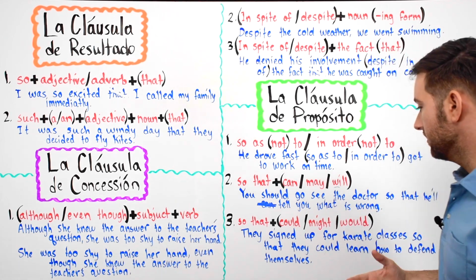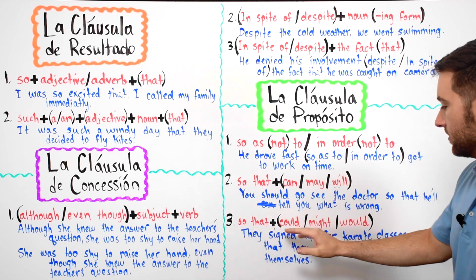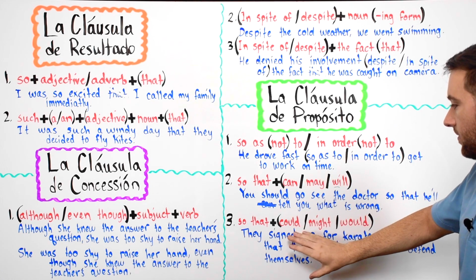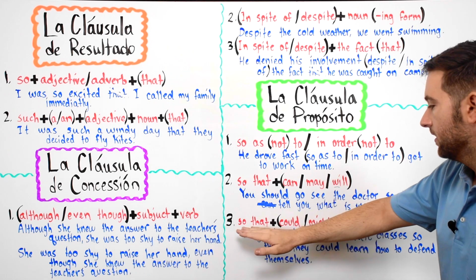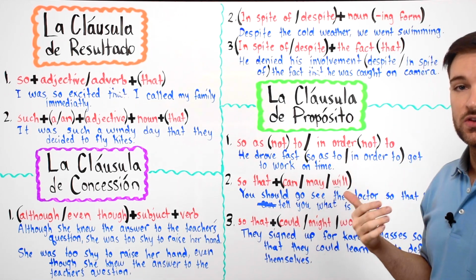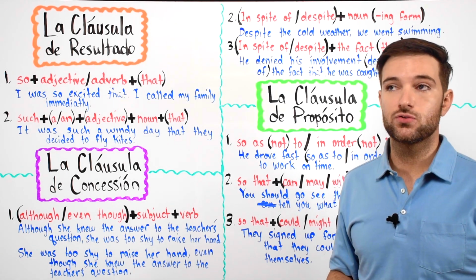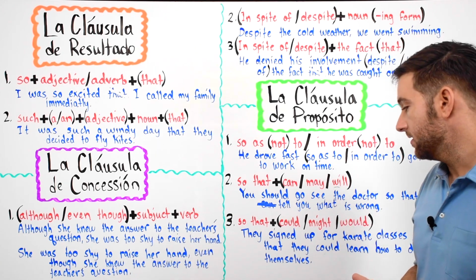Okay? Y finalmente tenemos number 3, so that plus the word could, might, or would. Okay, so it's similar to this one, but this one we're talking about future. Here we're talking more about the past. Okay, so usamos esta forma para hablar sobre algo que sucedió en el pasado. Something that happened in the past.